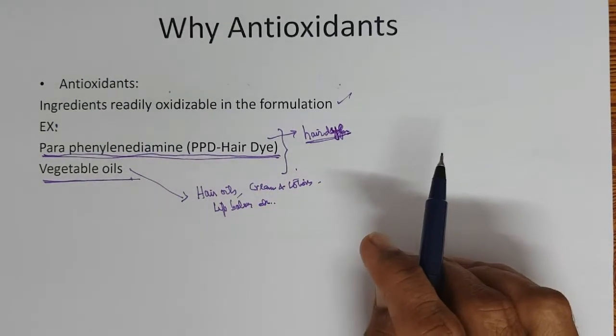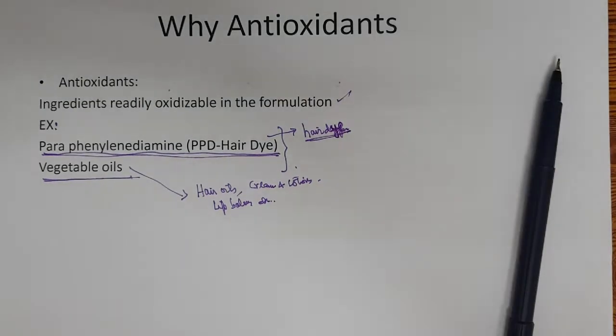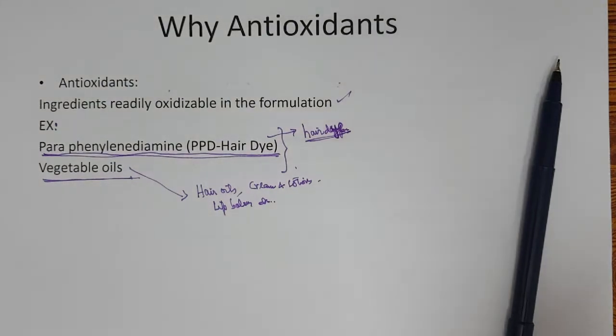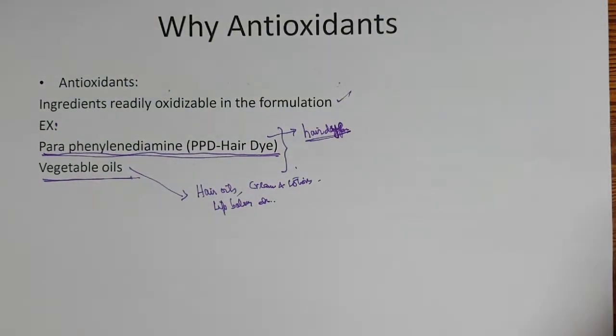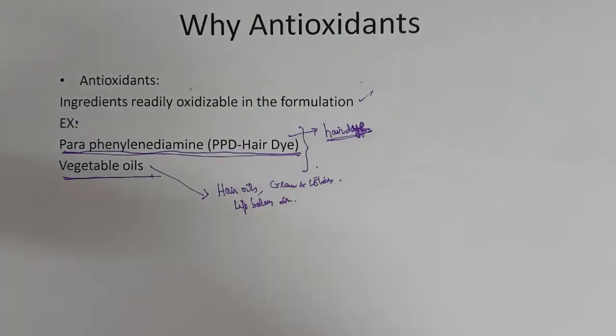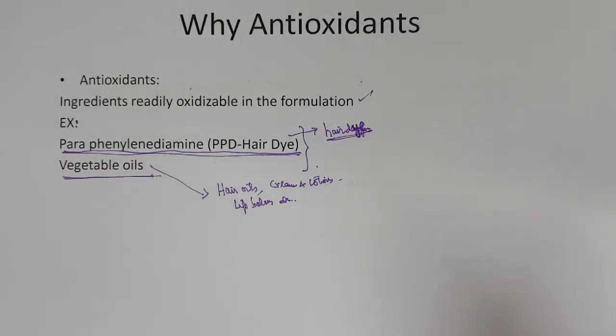Now, when you apply paraphenylene diamine hair dye, there will be two tubes. One will contain paraphenylene diamine with the couplers. When we discuss the mechanism of action of paraphenylene diamine based hair dyes, we will discuss that.